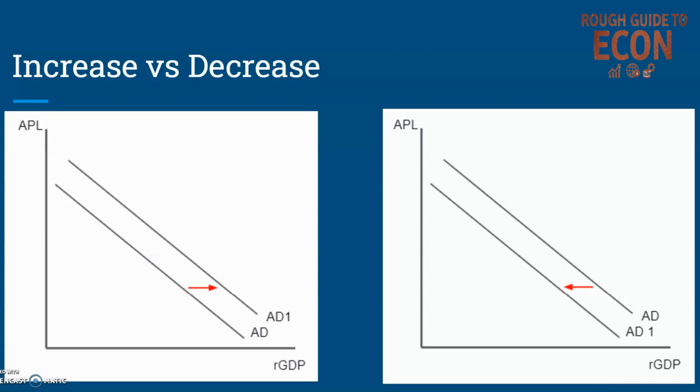So a reminder again then, an increase in aggregate demand, as seen on the left, will occur when there is an increase in consumption, government spending, investment or net exports, according to one of the many factors we've talked about in this video. On the right is a decrease in aggregate demand, and this will happen because of a decrease in consumption, government spending, investment or net exports, again according to the factors that we have discussed.